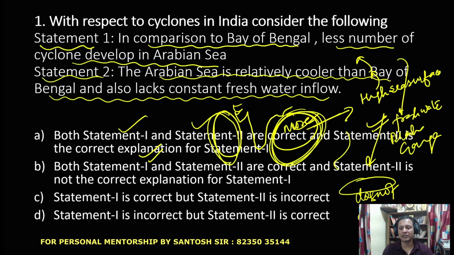On the other hand, the Arabian Sea region does not have the temperature as in the Bay of Bengal, and it also does not have fresh river water coming into it. So there is a mixing of the warm sea surface water and the bottom cold water, and because of that mixing, the sea surface temperature reduces, and therefore it is not prone to cyclone formation. So guys, the answer is option A.